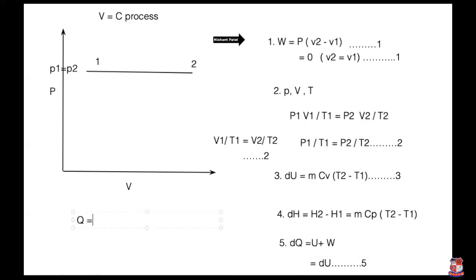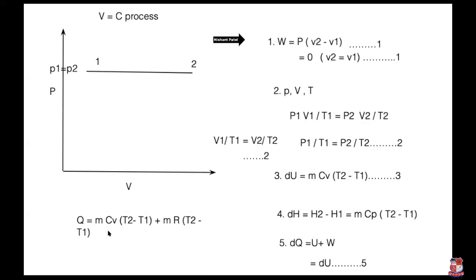Q is equal to, what is U? m Cv (T2 minus T1) plus, what is W? P(V2 minus V1). It is 0 for the constant volume. So if I write down PV is equal to mRT, then m and R are common out like this. Cp minus Cv is equal to R. Repeat this theory also, apply the same method.